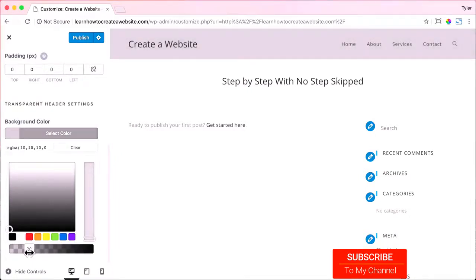And if we slide it all the way to the right, it wouldn't be transparent at all. So I'm going to slide it to about 23. So it is mostly transparent, but you can still see the menu. All right, everything looks pretty good.